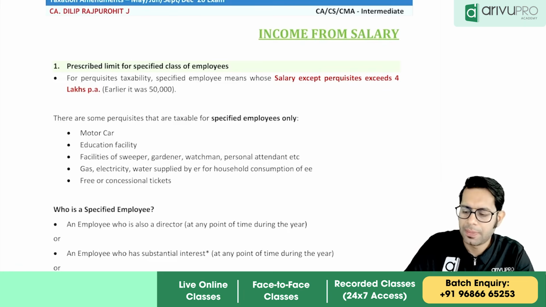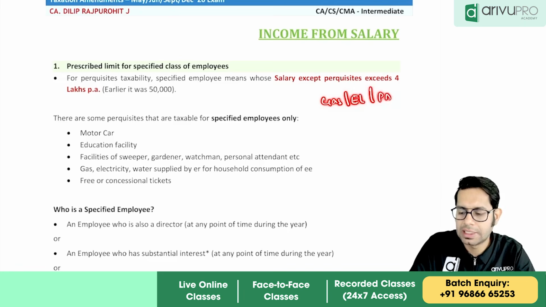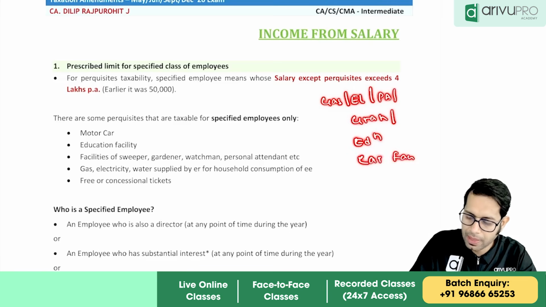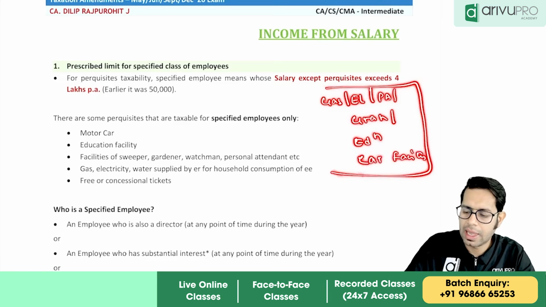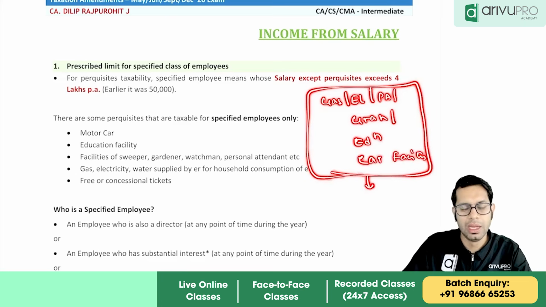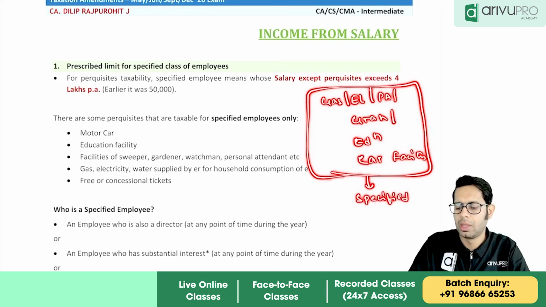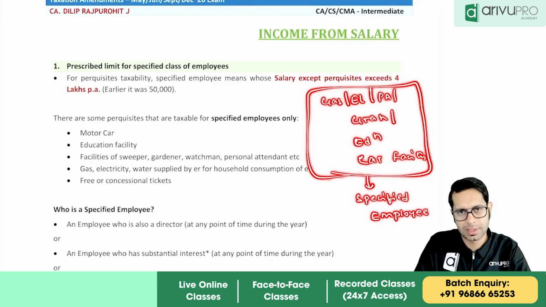Now, if you remember, there is the gas allowance, or electricity allowance, personal assistant, gardener, or we have education facility, or we have car facility, correct? All these exemptions are available to specified employees.